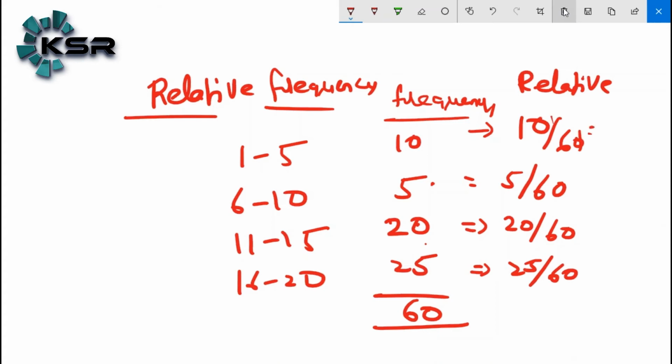10 divided by 60 is 1 by 6, 5 divided by 60 is 1 by 12, then 1 by 3, and 5 by 12. When I add up all these, it should be equal to 1. That is nothing but 100%.